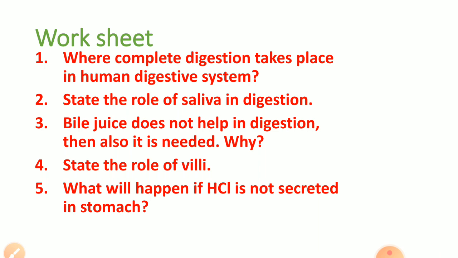They need the alkaline medium, and secondly it helps in the emulsification of fats for easy digestion of the fat. Now state the role of villi. Villi are richly supplied with blood capillaries so that they can directly send the absorbed nutrition to the body. They also increase the surface area for absorption in the small intestine. What will happen if HCl is not secreted in the stomach? As I have told you, HCl is needed so that if any germs are there in the food, they may be killed. And most important, HCl provides an acidic medium so that pepsin can act over the proteins and digest them.